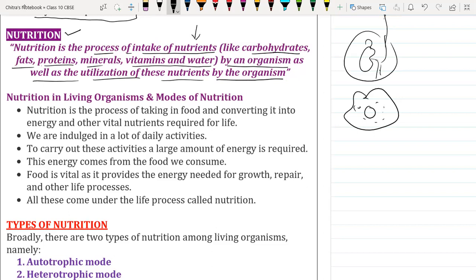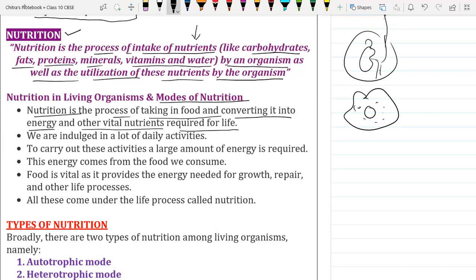So now we are going to discuss nutrition in a living organism and modes of nutrition. Nutrition is the process of intaking food and converting it into energy and other vital nutrients required for life. It is very essential, because whatever nutrients we are taking have to be converted into the essential products which our cells will use in order to sustain life.